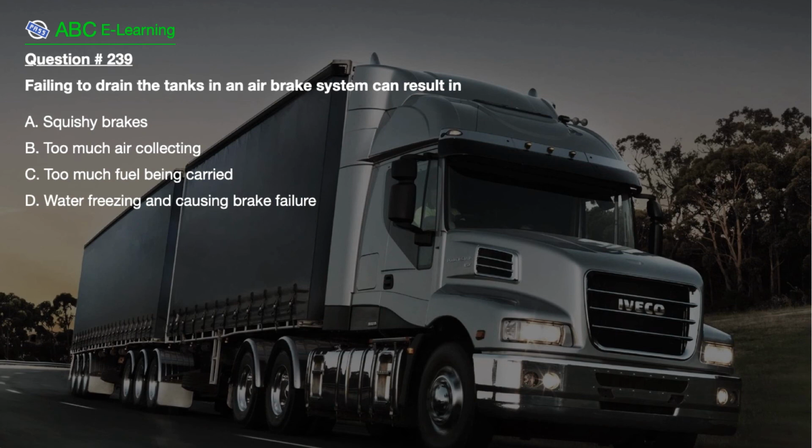Question number 239. Failing to drain the tanks in an air brake system can result in A. Squishy brakes. B. Too much air collecting. C. Too much fuel being carried. D. Water freezing and causing brake failure.